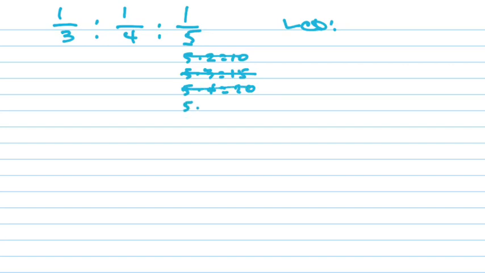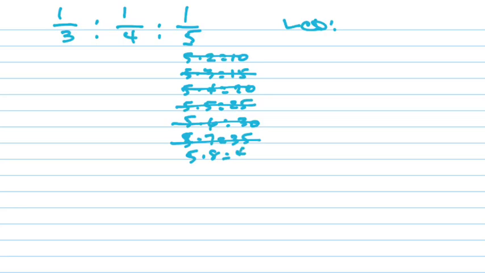Okay, 5 times 5 is 25. Will they divide into that? Nope. 5 times 6 is 30. Will they divide into that? Nope. 5 times 7 is 35. Will they divide into that? Nope. 5 times 8 is 40. Will they divide into that? Nope. So sometimes you just have to keep going.